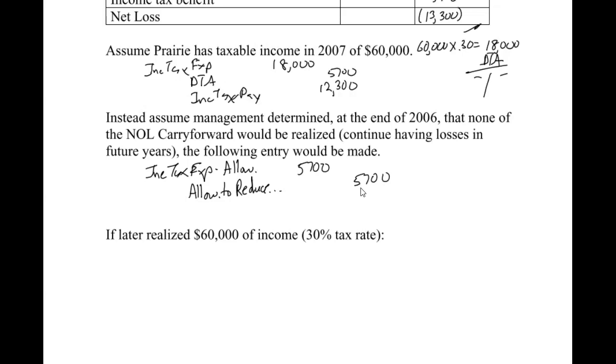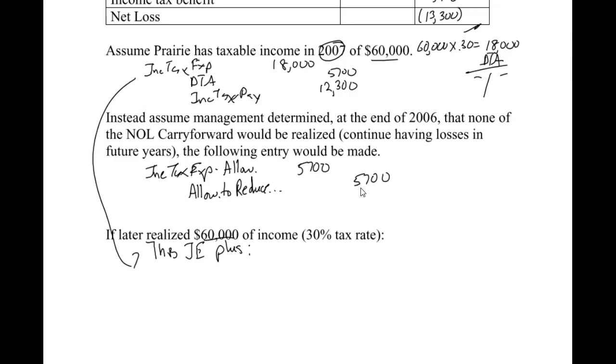Now what happens next year, or just any year, if we have $60,000 in income? Let's assume it's 2007, just like we had it up here, and we still have the 60,000 and the 60,000 at the 30%. If that's the case, we are going to make this entry. This journal entry will still be the same, and in addition to that, we have to remove the allowance.